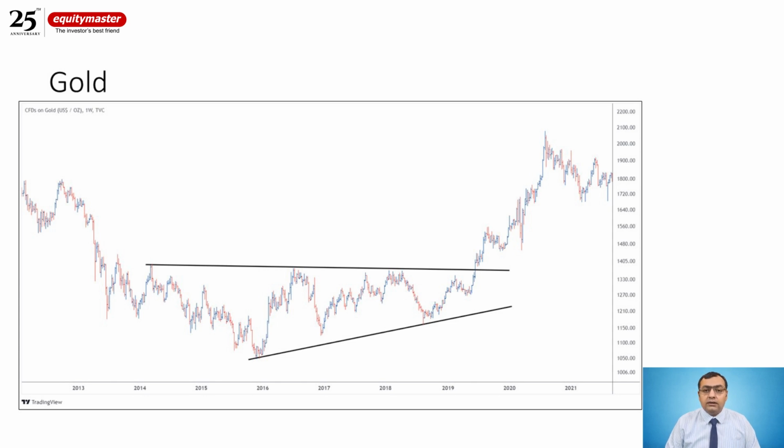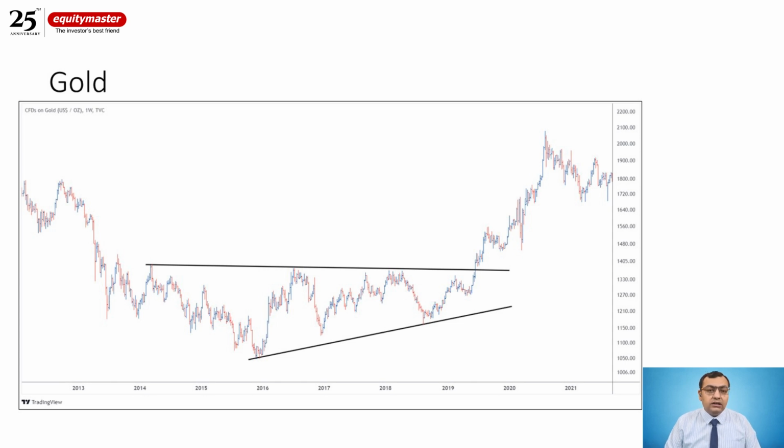This is the gold chart, and if you look at the triangle structure over here, this breakout, I guess, precisely in June or July 2019, when it broke out, gold rallied from somewhere around $1730, $1740 to around $2100 during the pandemic times.